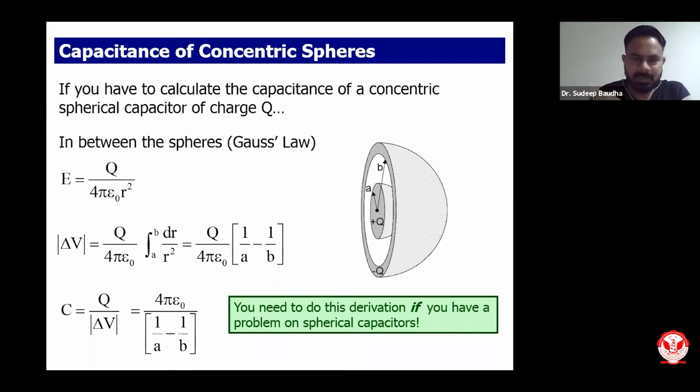Typically, because of the charges, there will be some sort of electric field. Because of that electric field, we will have a potential difference, because we know the concept of potential difference between 2 points. And if I take the ratio of charge upon potential difference, then I will get a capacitance.